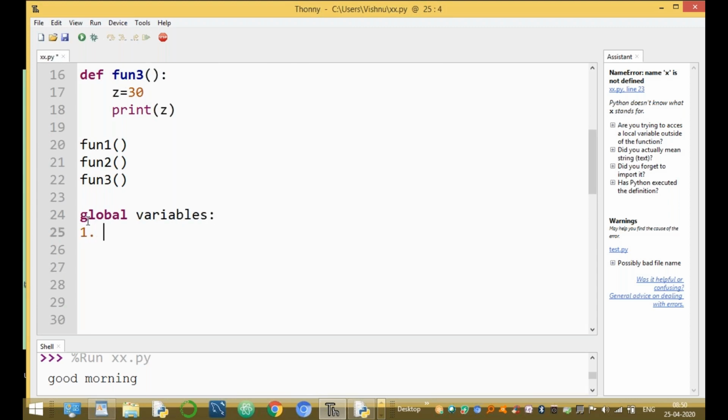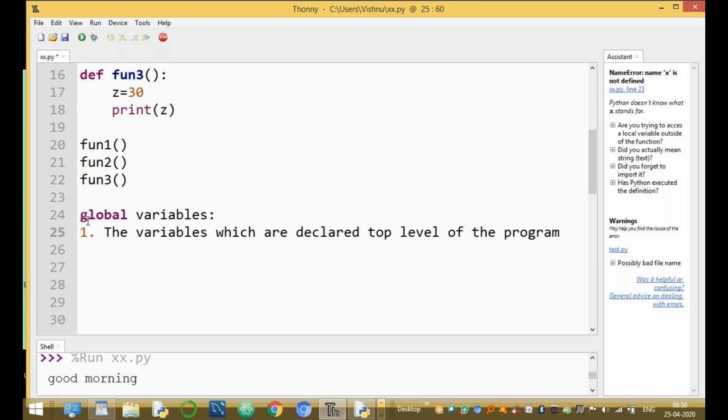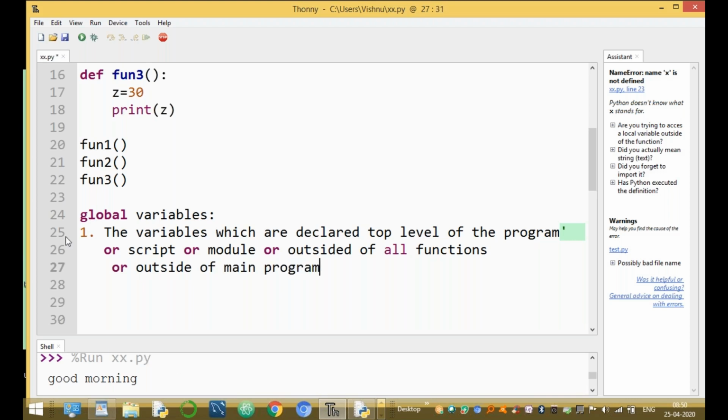Global variables are the variables which are declared at the top level of the program or script or module, or outside of all functions, or outside of the main program.